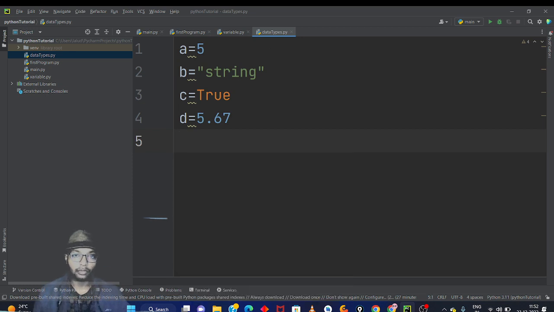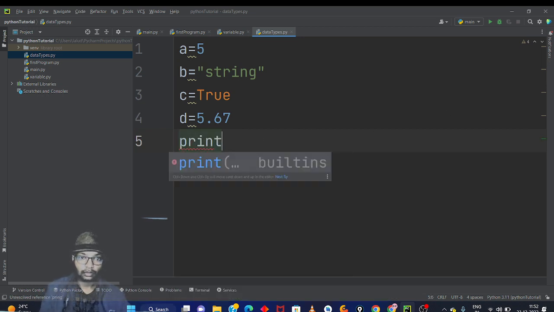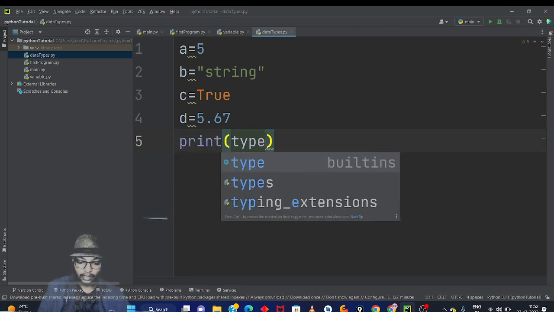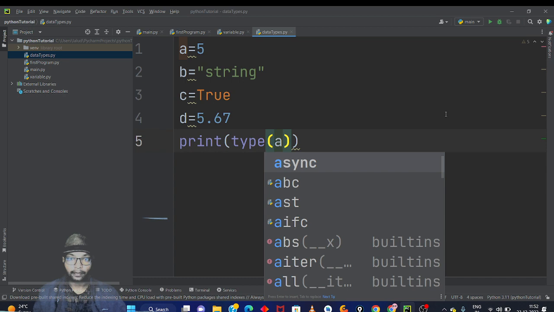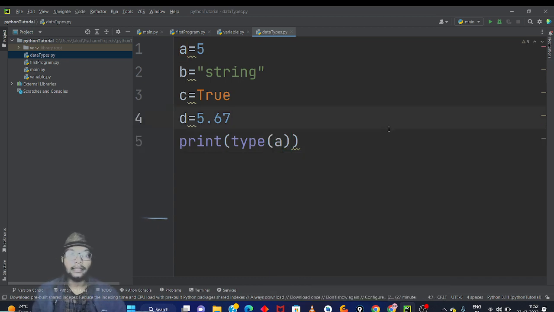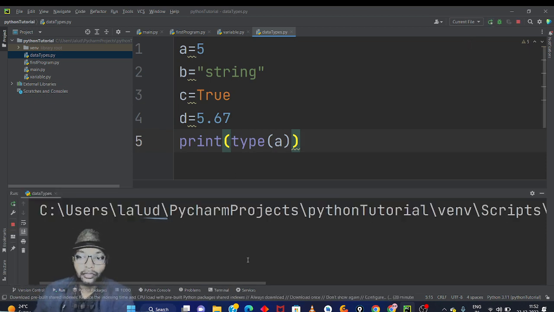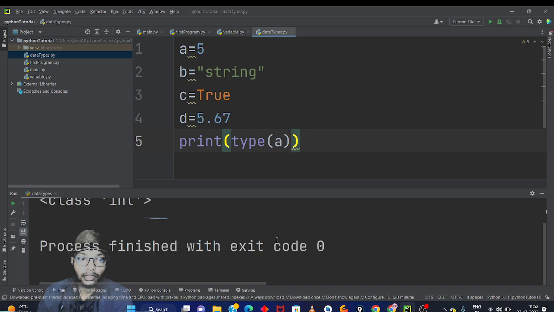Lists and tuples we are going to see in a separate video. I'm just going to print type, and here I'm going to give a. As I told you, in Python you don't have to put a semicolon at the end of the lines. Here we are going to see the output, what it's going to show.